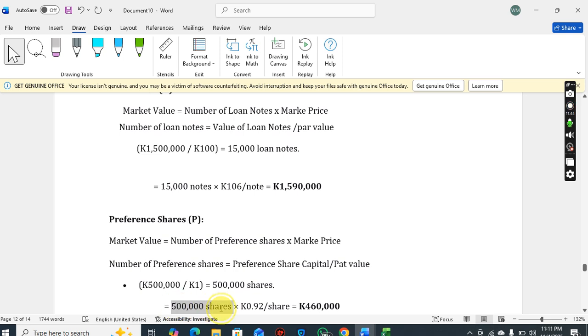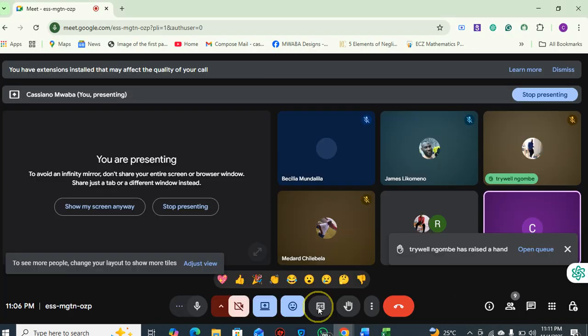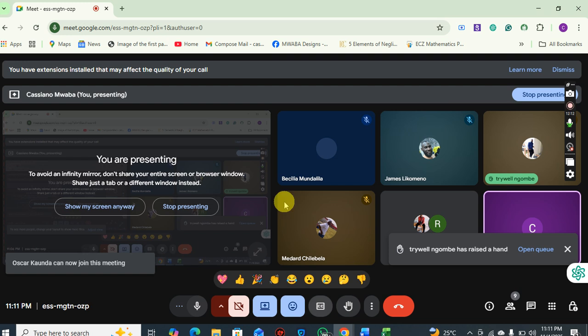So 500,000 preference shares times 0.92 kwacha per share. Remember, all of this information is given. So 500,000 times 0.92 is 460,000 kwacha. Any questions? That is step 1.